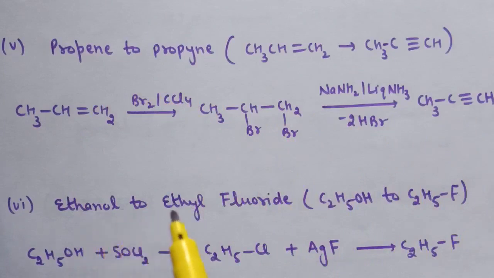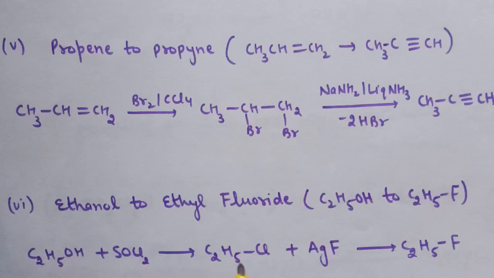Next is ethanol to ethyl fluoride. So first we will do the conversion of ethanol to ethyl chloride. So we will treat this ethanol with SOCl2, that is thionyl chloride. So here OH group is replaced by Cl. Now after that we will treat with AgF. This reaction is known as Swarts reaction. So here this Cl is replaced by F, and here ethyl fluoride is formed. So these are the steps for the conversion of ethanol to ethyl fluoride.